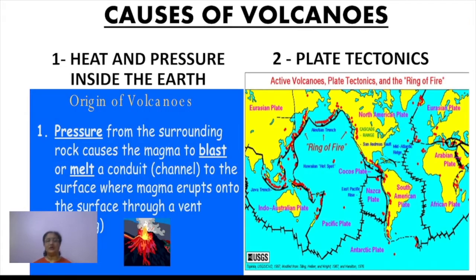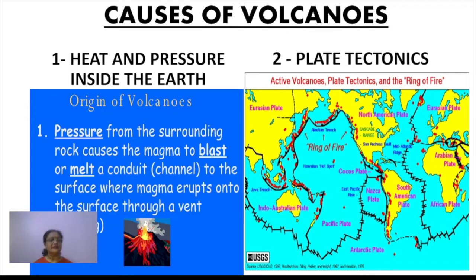Now, the causes of volcano include basically three main factors. Number one is the heat and pressure which is built up inside the Earth. We all know that as we go deep inside, the heat is too much, right?